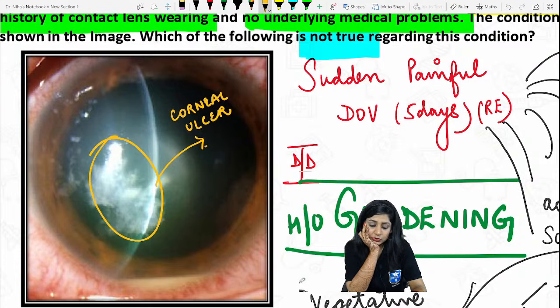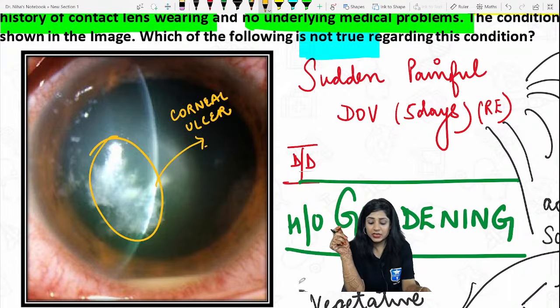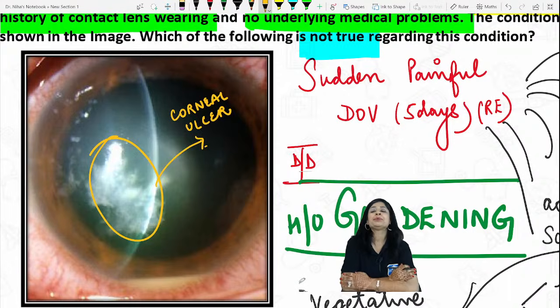Yes. So, the most important risk factor is the use of contact lenses. That is also correct. And the most common infection in the patient using the contact lenses is the Pseudomonas. That is also correct. Now, another question is, what is this kind of ulcer? What kind of keratitis?